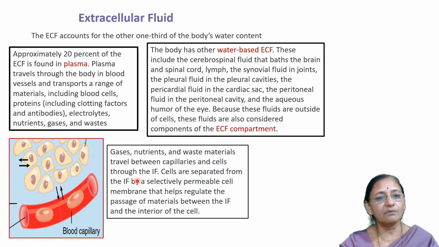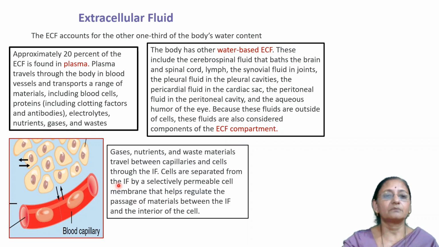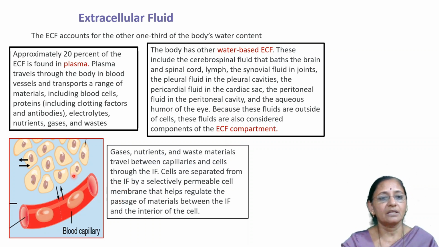There is one more major compartment: 80% of the extracellular fluid is present as interstitial fluid. The cells are separated from the interstitial fluid by a selectively permeable cell membrane, that is, their plasma membrane.